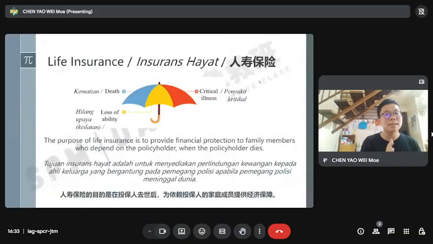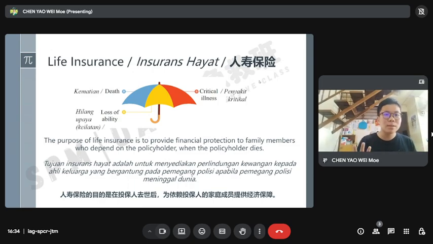Life insurance consists of death, loss of ability, and critical illness. These three situations are covered by life insurance. The purpose of life insurance is to provide financial protection to family members who depend on the policyholder when the policyholder dies. So when I am disabled or I rest in peace, what can my family members do?